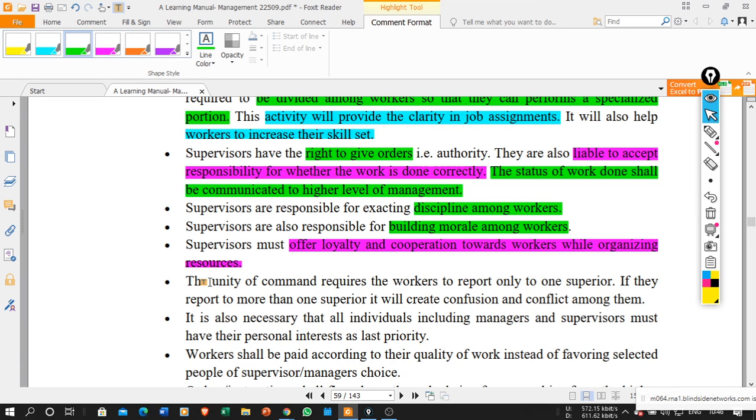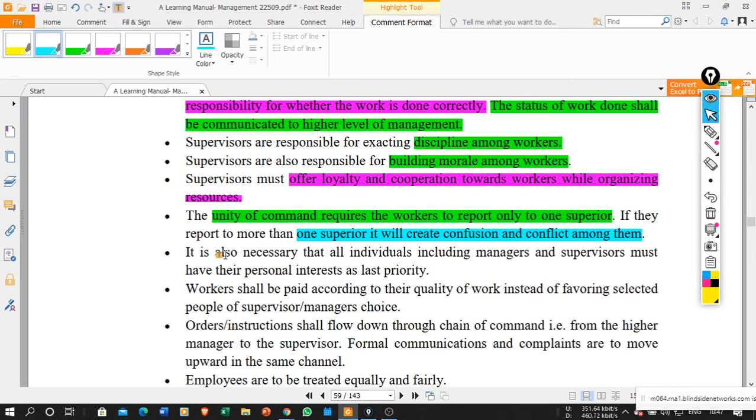The unity of command requires the worker to report to only one supervisor or superior. There must be unity of command. When there is unity of command, the workers directly report to the one person who is their immediate authority. If they report to more than one supervisor, which is the case in most organizations, it will create confusion and conflict among them.